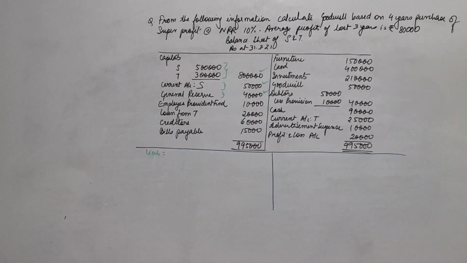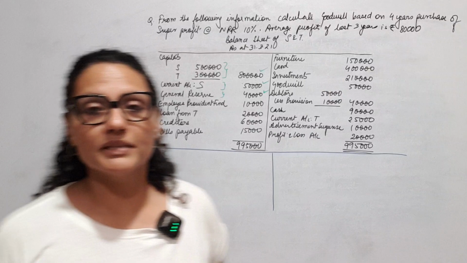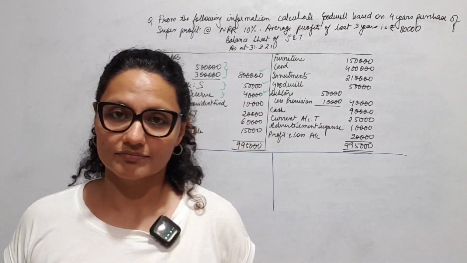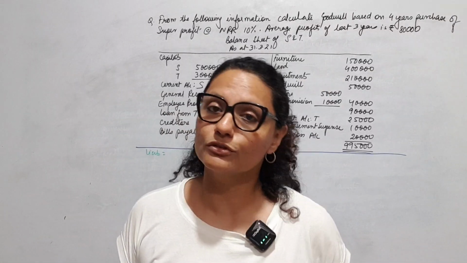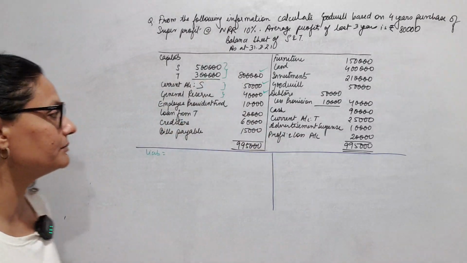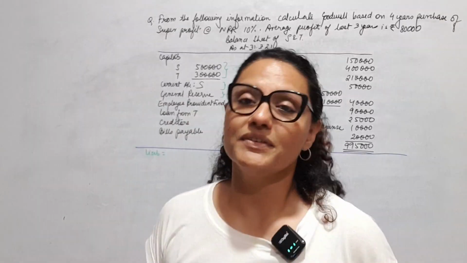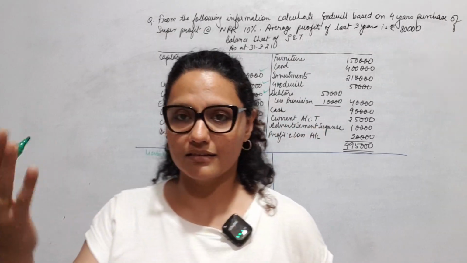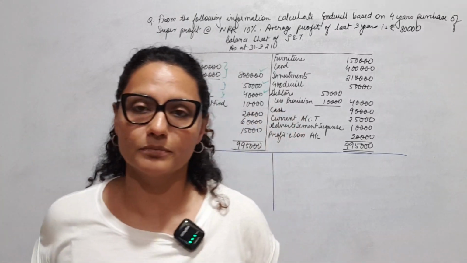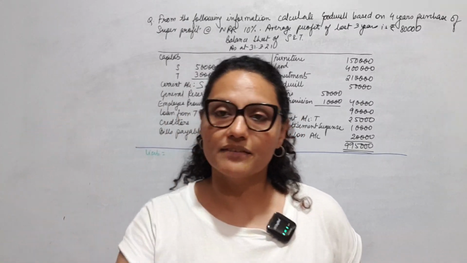Loan from T. T is a partner, but loan from T is different from capital of T. It's a borrowed fund. So this also will not be taken in capital employed. Creditors and bills payable are obviously third party liabilities. You know, we need to pay to creditors, and bills payable, meaning those to whom we have signed the bills.